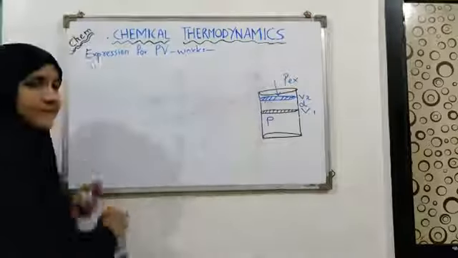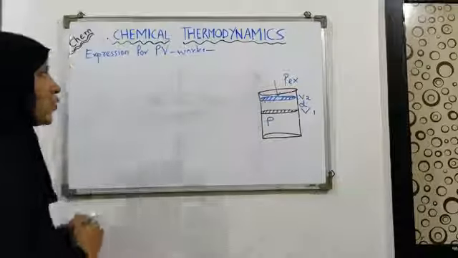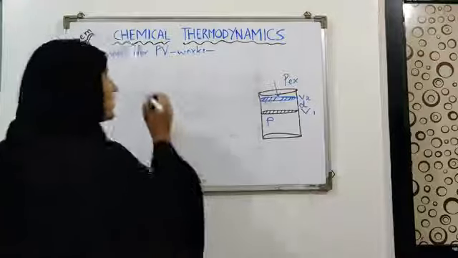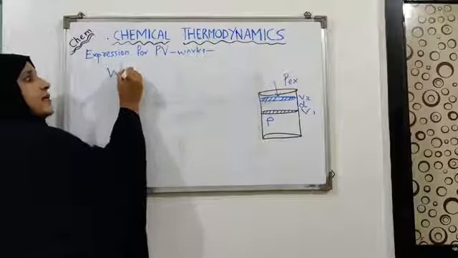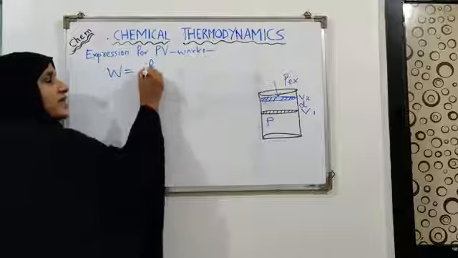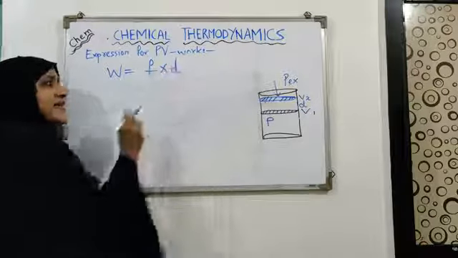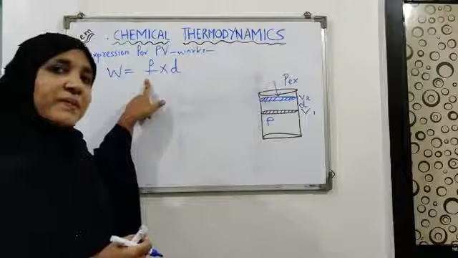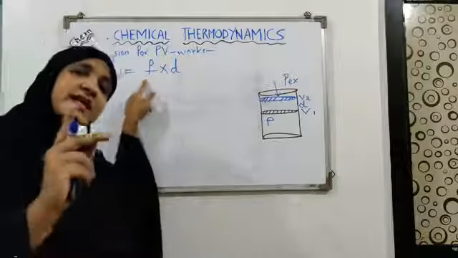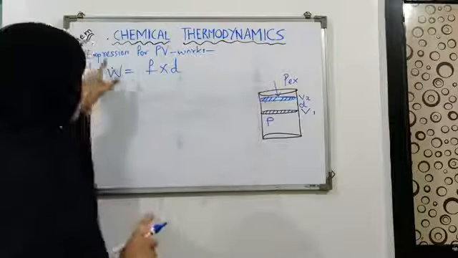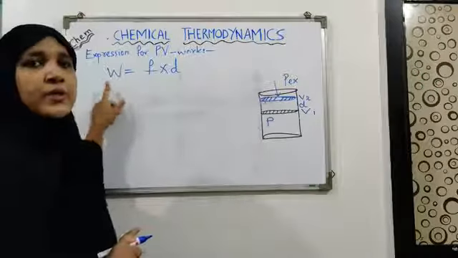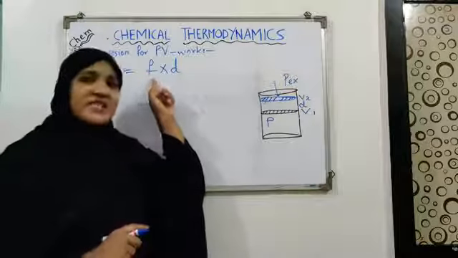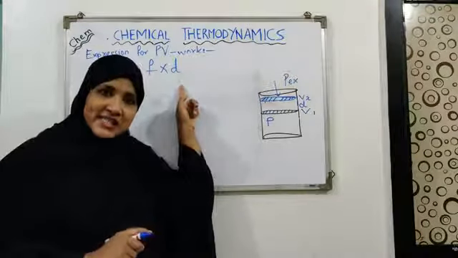Now what is work? According to the definition, we know that work is the product of force and displacement. That is, it is the displacement of an object in the direction of application of force, which I have already explained. So by the definition of work, we know that W equals F into D, where F is the force and D is the distance traveled.